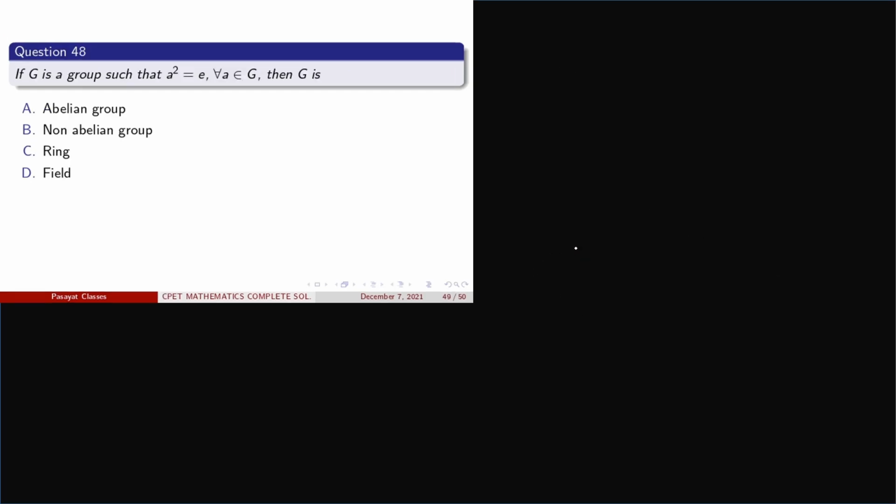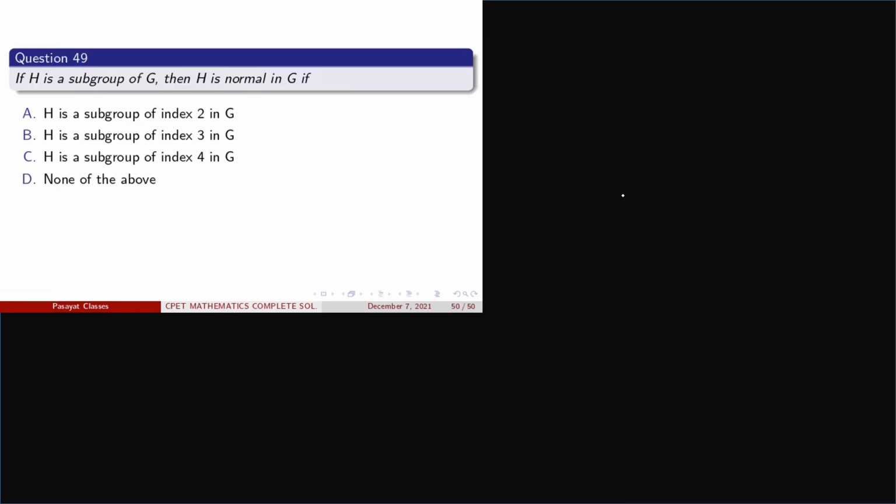Now come to another question, that is question number 48. If G is a group such that a square is equal to e for all a belonging to G, then the group must be an abelian group, because every element is its own inverse. So this is an abelian group. So here option A is correct one. Now come to another question.